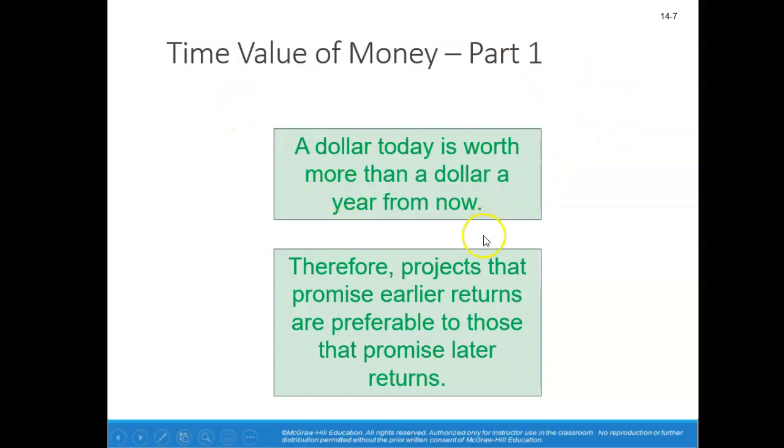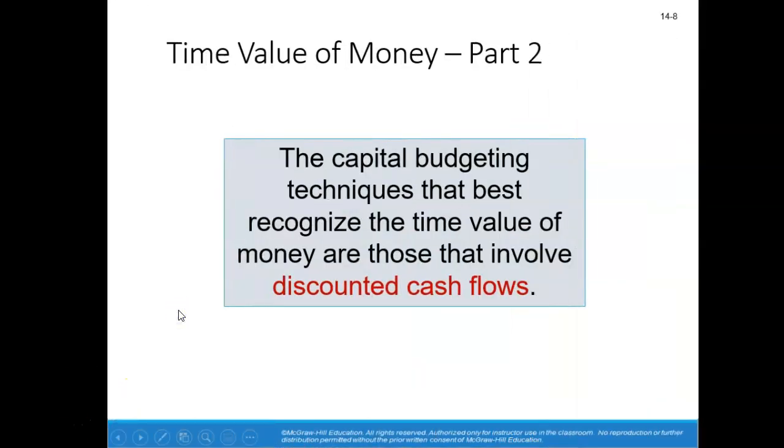So those projects that promise early returns are preferred to those that promise later returns. So if one project says my return on investment will take place in 3 years, whereas the other says it will take 5 years, all other things being considered equal, I'll probably choose the project with a shorter payback period because of the time value of money concept.